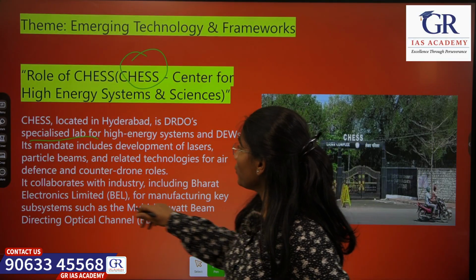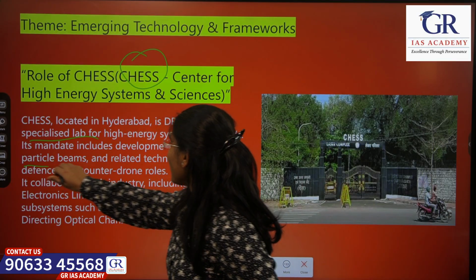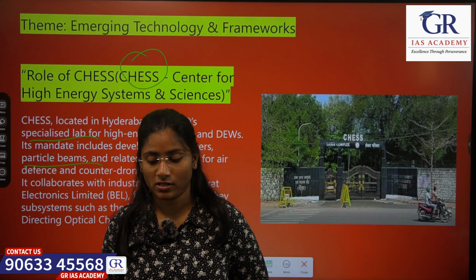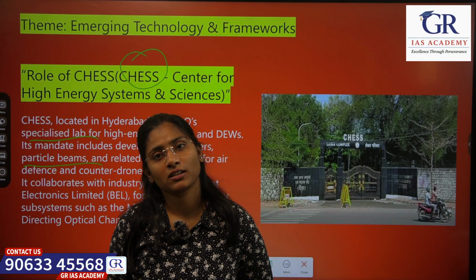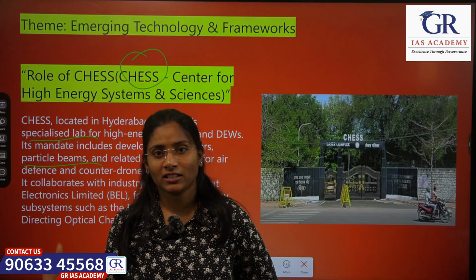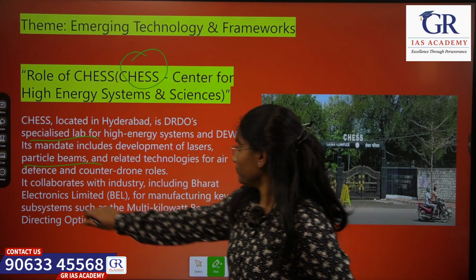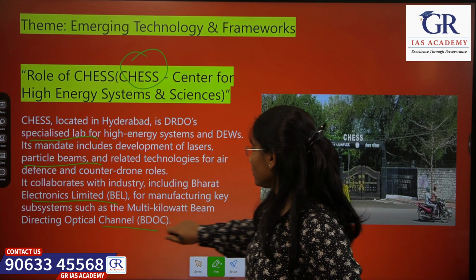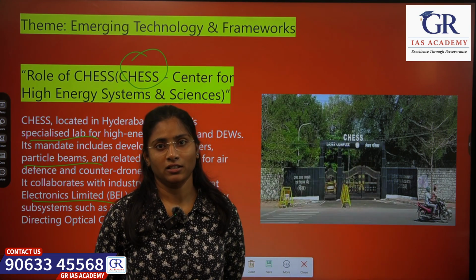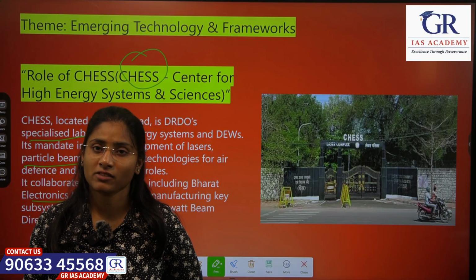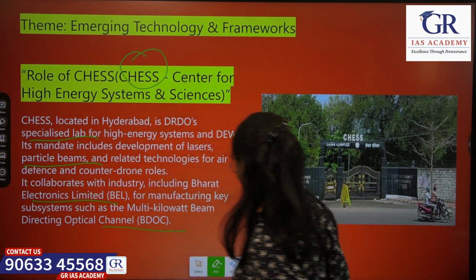It also uses particle beams and other technologies for our air defense. So what else does it do? It collaborates with other companies like BEL and BDL to develop DEWs and other weapons for our air defense.